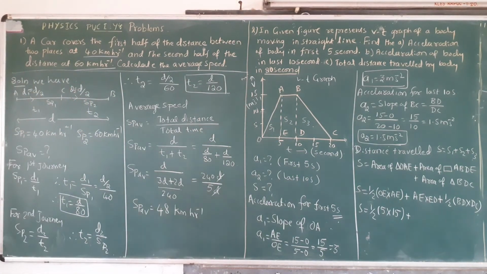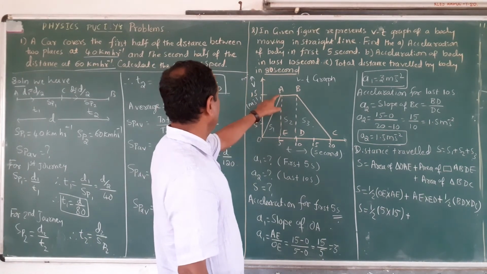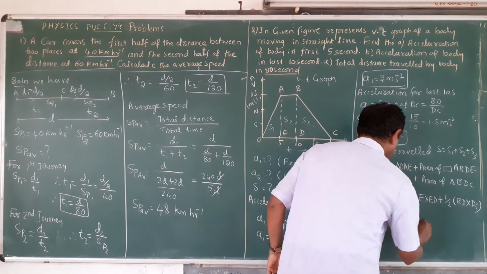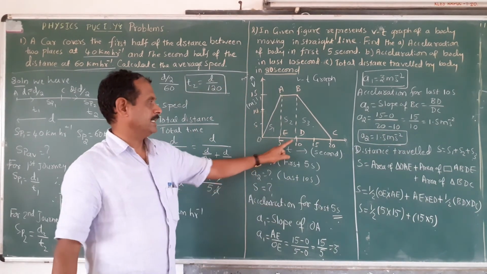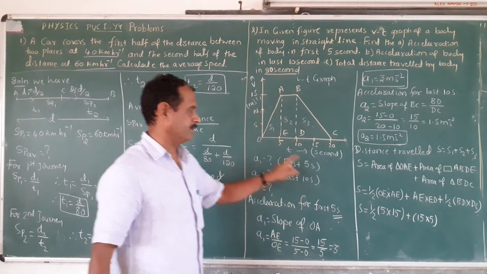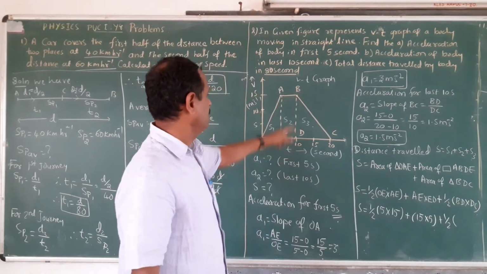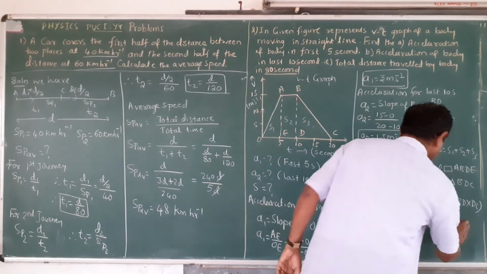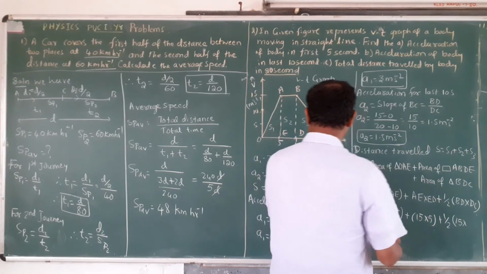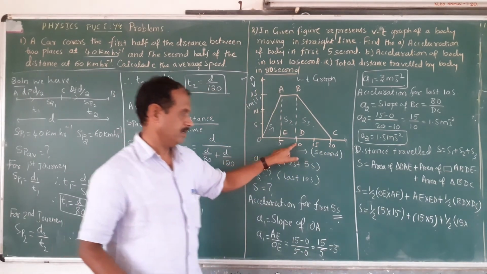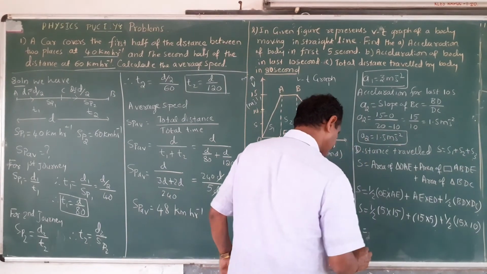Now for the rectangle, AE into ED: 15 into 5, that is 10 minus 5, ED is 5. Plus 1 by 2 into BD, again this 15, into CD, this is 20 minus 10, that is 10 only.